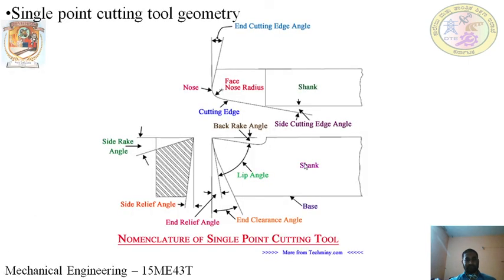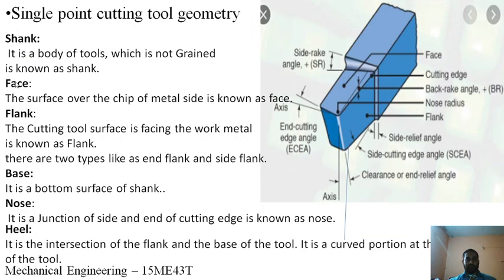From the geometry of the single-point cutting tool, we have the shank, face, flank, base, nose, and heel. This is the shank, and this is the face, upon which the chip flows. The flank is the surface facing the workpiece.